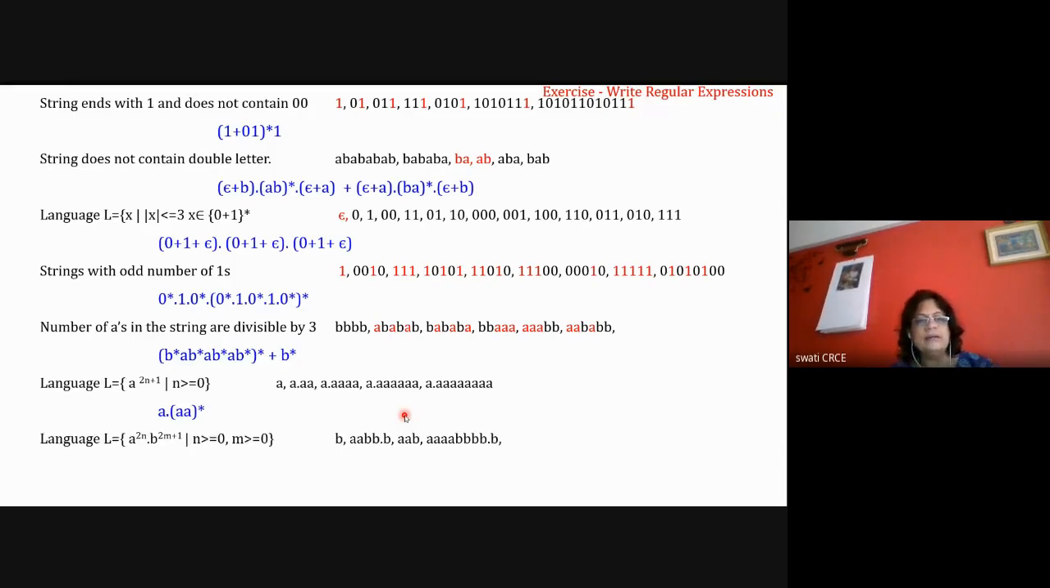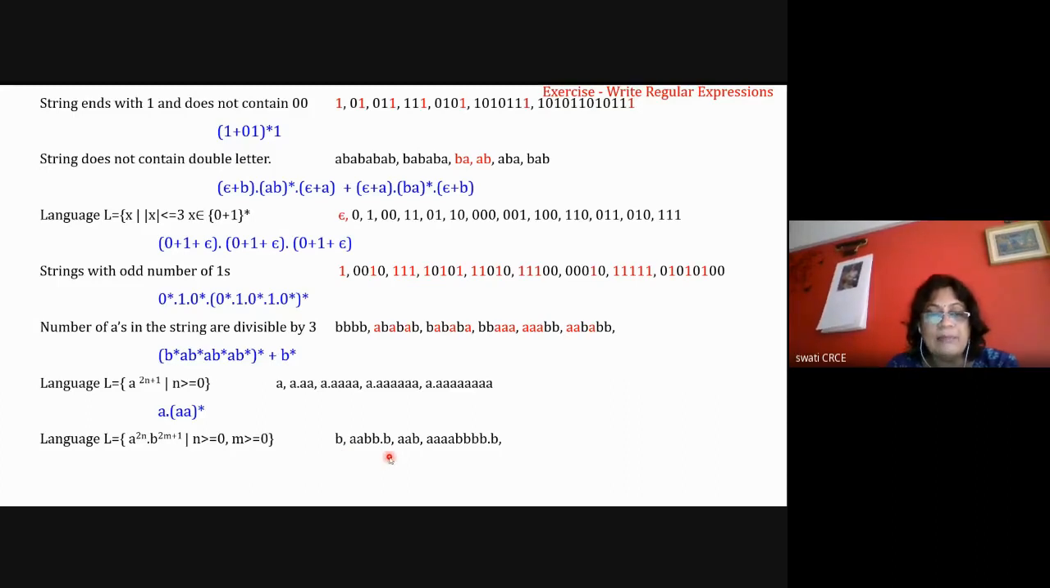Then B is added here to A raised to 2n, B raised to 2m plus 1, where n is greater than or equal to 0 and m is greater than or equal to 0. So assume the first string is n equal to 0, m equal to 0. Your string will be only B. If n is equal to 1, m is equal to 1, then 2a, 2b dot b.